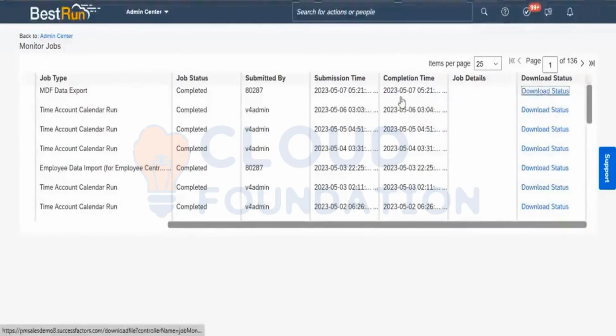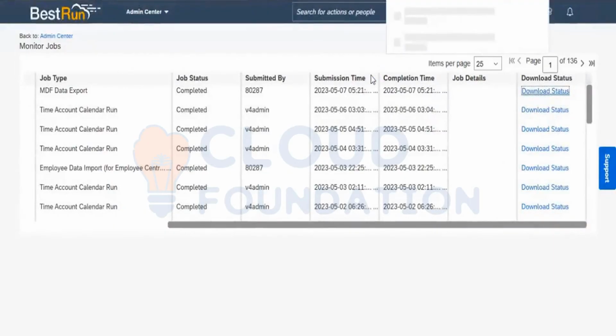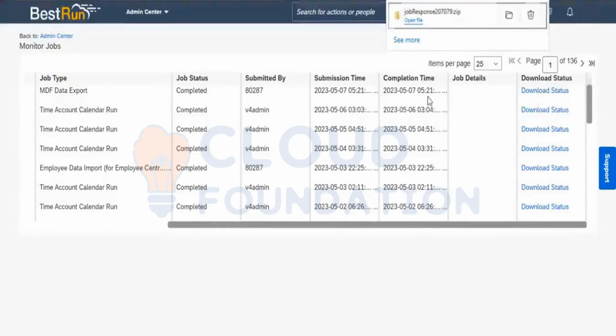Now when you click on the download status here, you can see all the picklist values we can download. You can click on the picklist value.